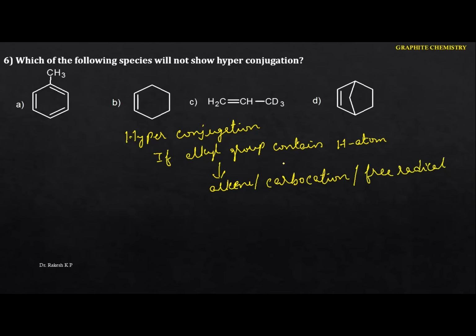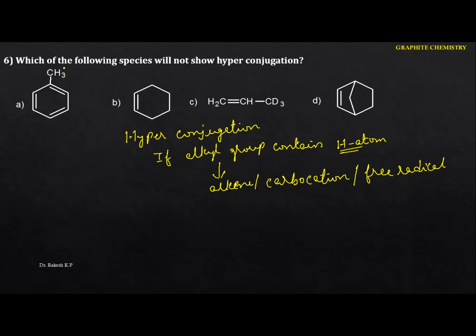Whichever alkyl group is attached to the alkene, carbocation or free radical, that carbon has to contain hydrogen. If this hydrogen is attached to the particular group, we can identify the hyperconjugation.